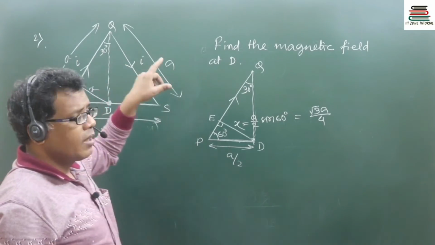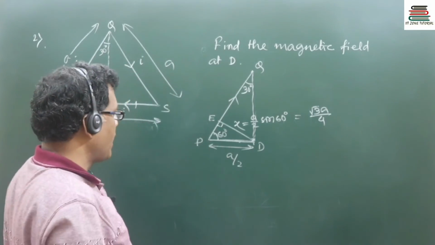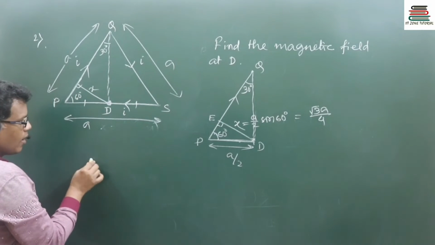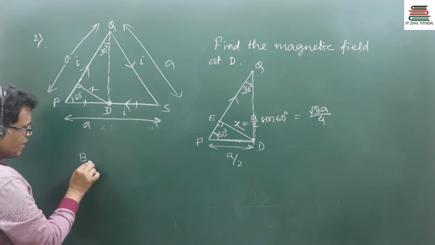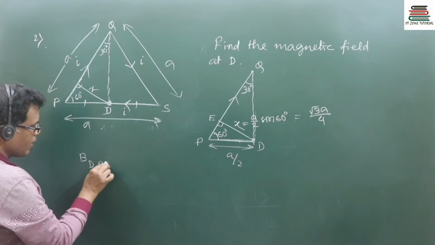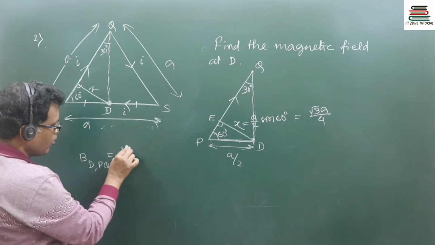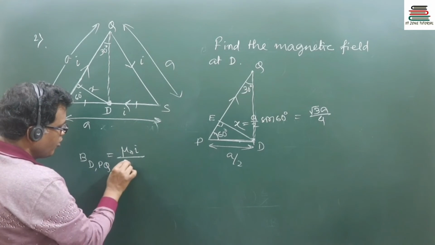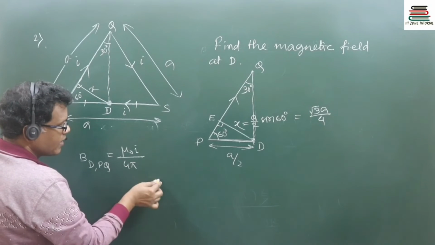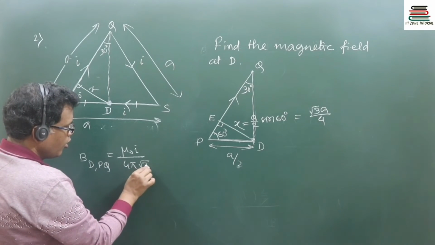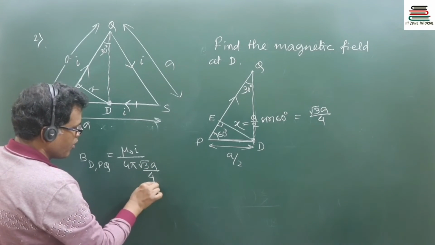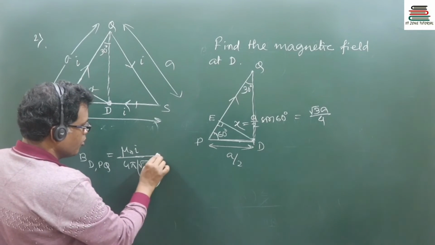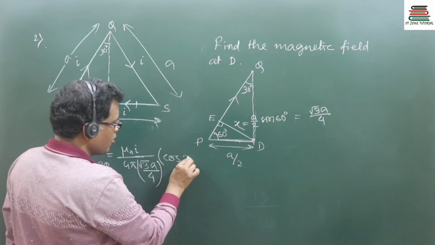So the magnetic field at D due to the side PQ, using cos theta 1 plus cos theta 2, will be mu naught I by 4 pi x, with x replaced by root 3a by 4, into cos 30 plus cos 60.